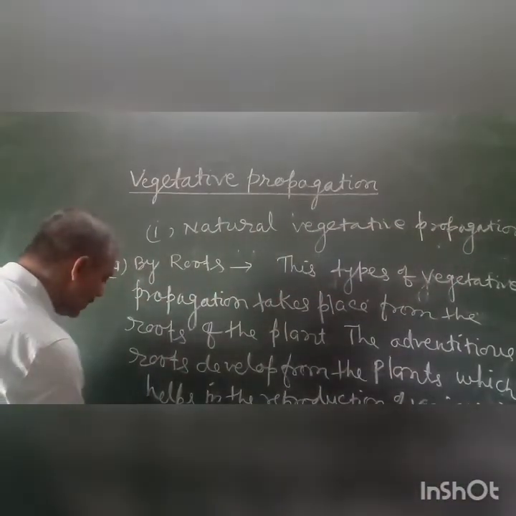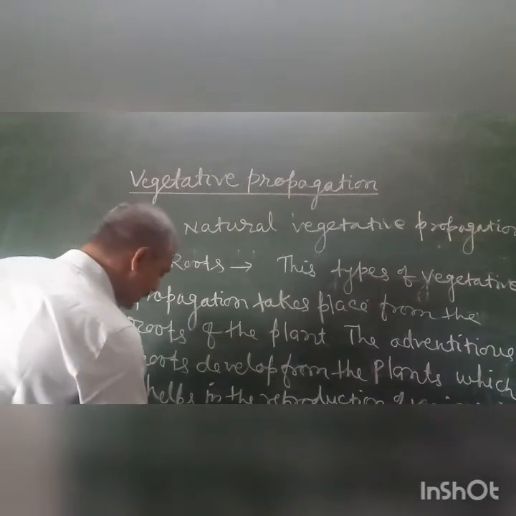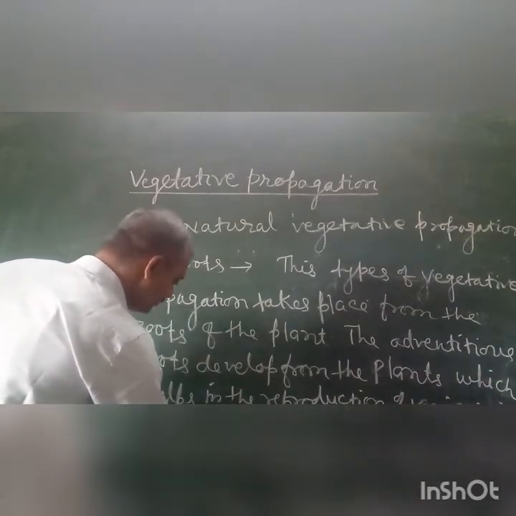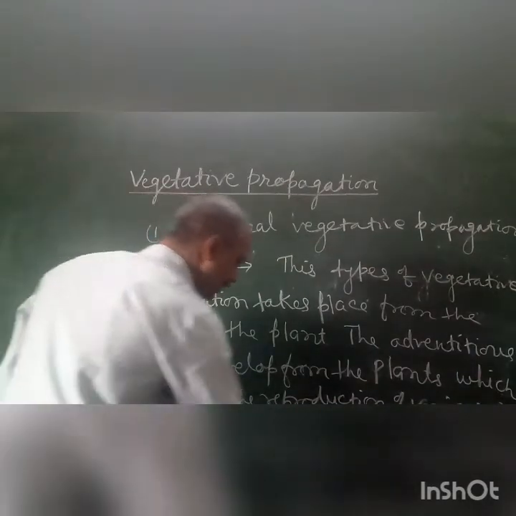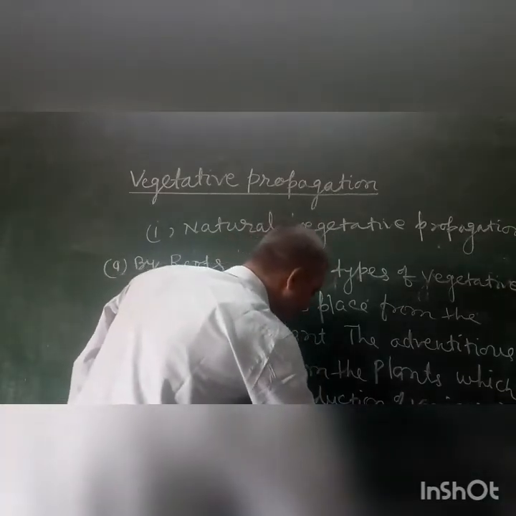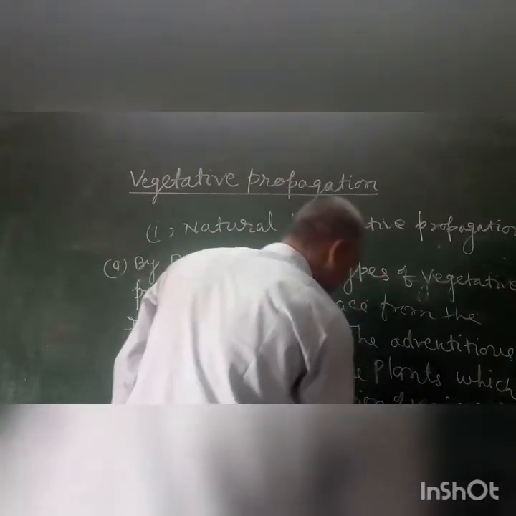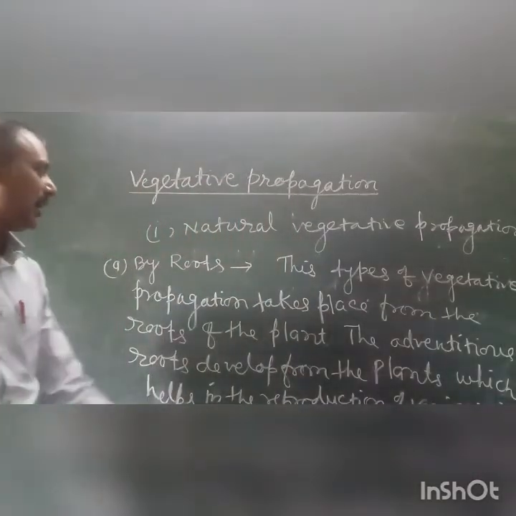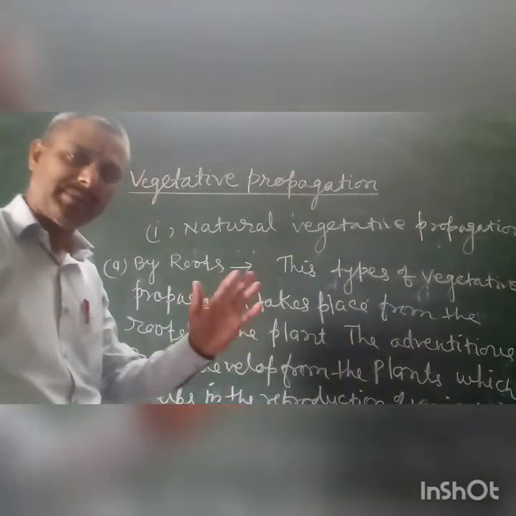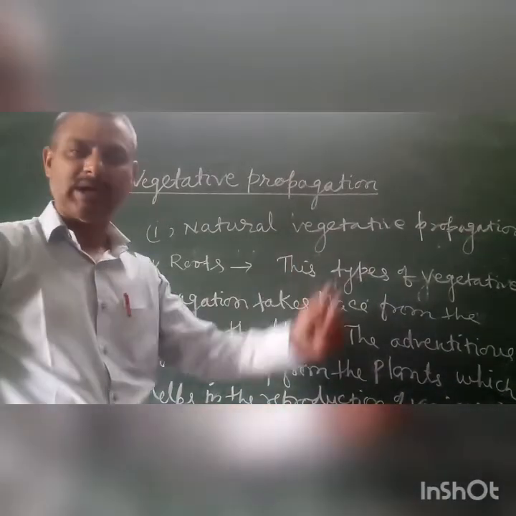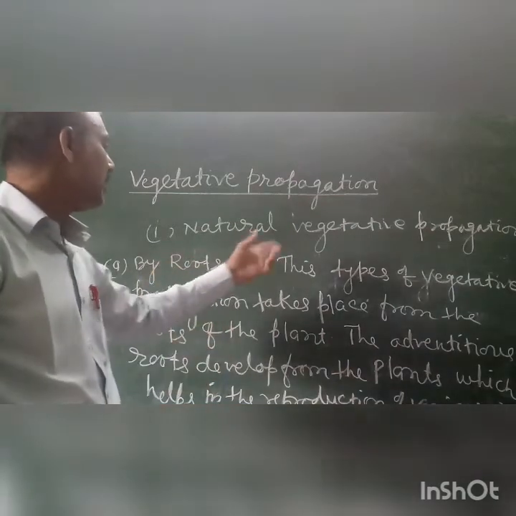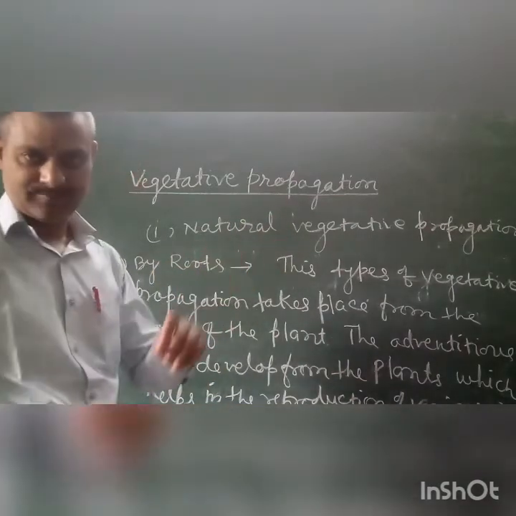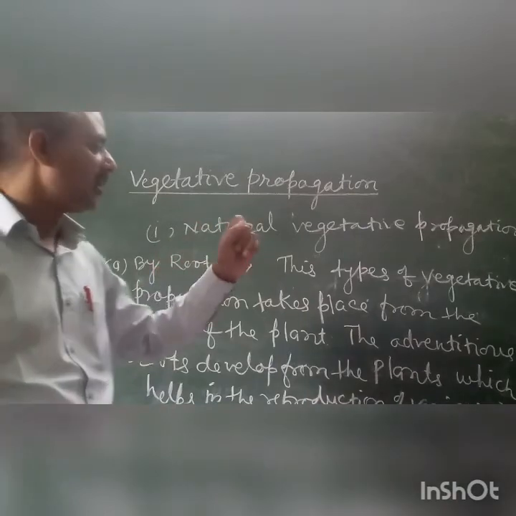Example, in case of sweet potato and dahlia, the vegetative propagation takes place by means of roots, and the adventitious roots develop and give rise to new plants by means of the natural parts of the plant, the roots. So this is the natural vegetative propagation.